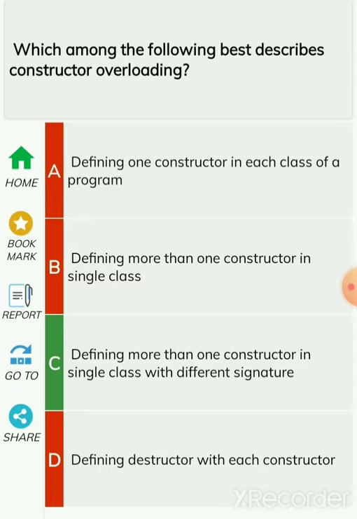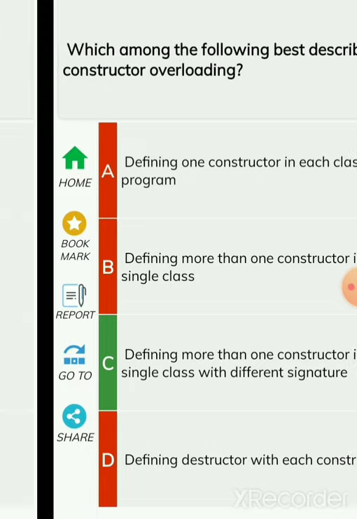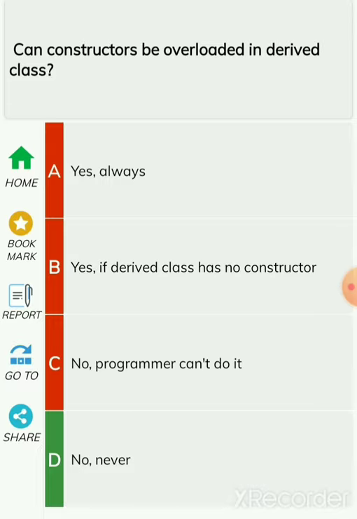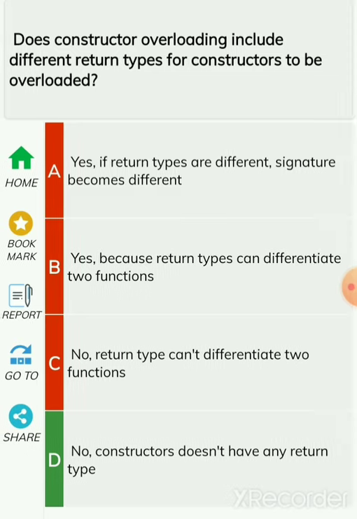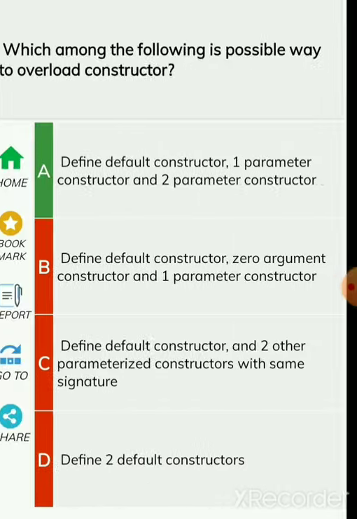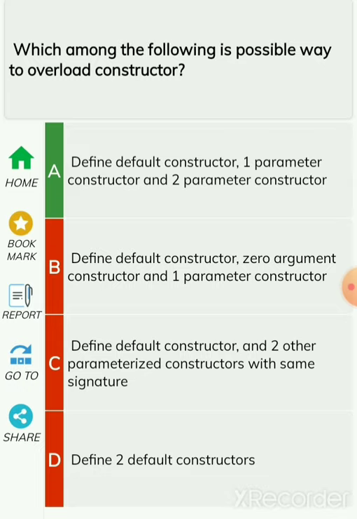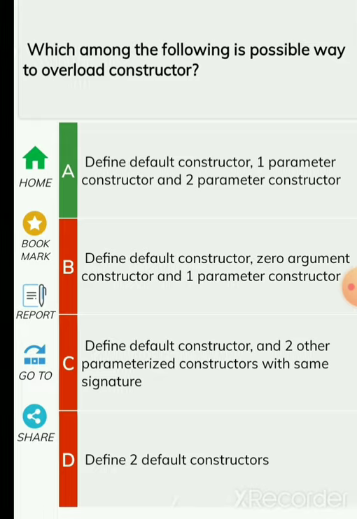Which among the following best describes constructor overloading? Defining more than one constructor in single class with different signature. Can constructors be overloaded in derived class? No, never. Does constructor overloading include different return types for constructors to be overloaded? No, constructor does not have any return type. Which of among the following is possible way to overload constructor? Define default constructor, one parameter constructor and two parameter constructor.